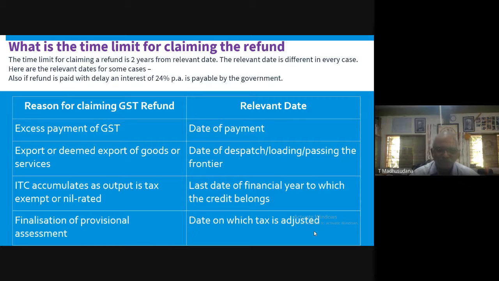Next, number 2, export or deemed export of goods or services. In case of exports or deemed exports of goods or services, the relevant date is the date of dispatch of goods or services, or the date of loading, or the date of passing the frontier.